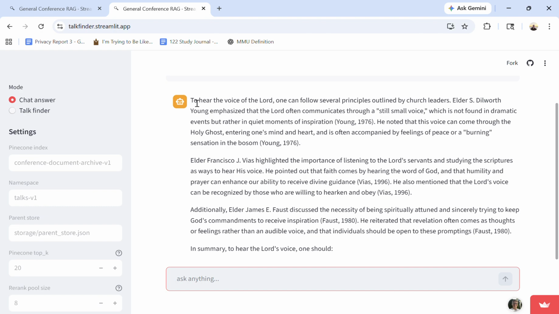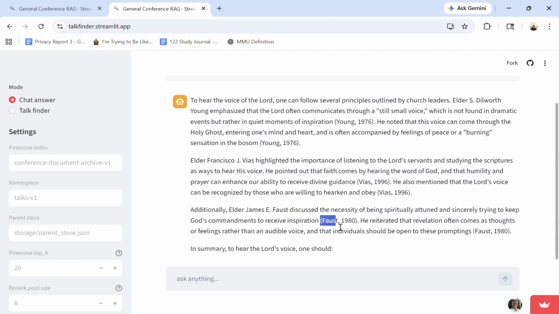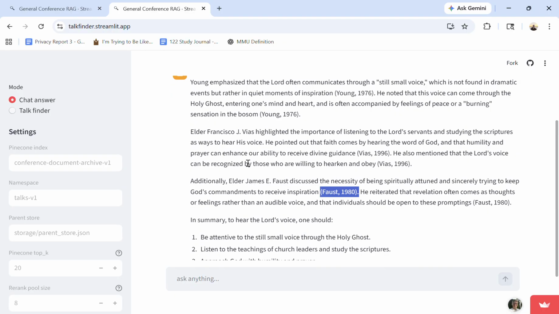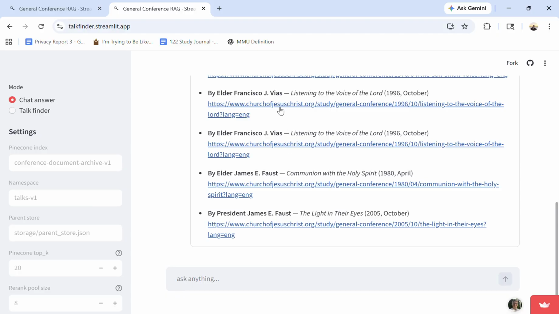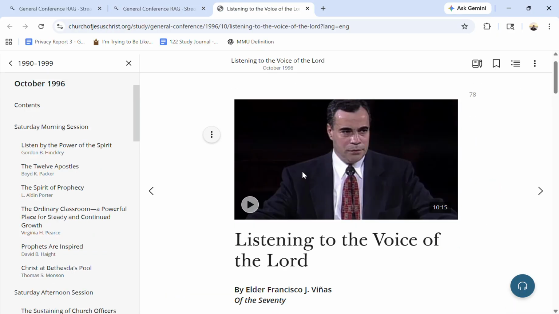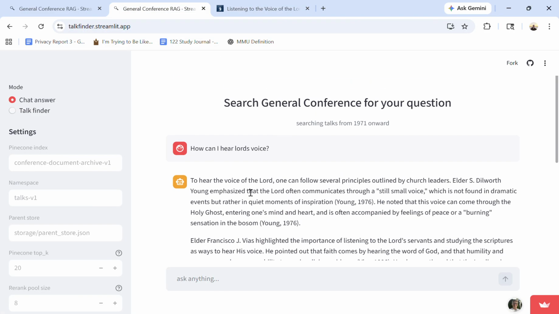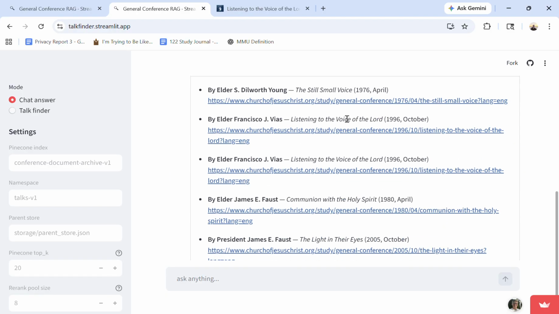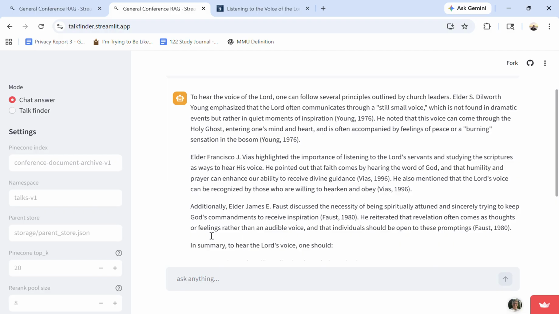What this means is that the chat answers it produces are based on specific talks and specific information. At the bottom here, it tells you what sources it used, and you can click on these links to actually go and read the talk. And it seems to work pretty well. For example, the question was, how can I hear the Lord's voice? The talks returned are The Still Small Voice, 1976, and Listening to the Voice of the Lord. So it seems to do a pretty good job at finding relevant sources, and the responses seem pretty good too.